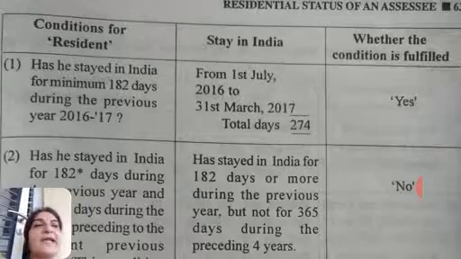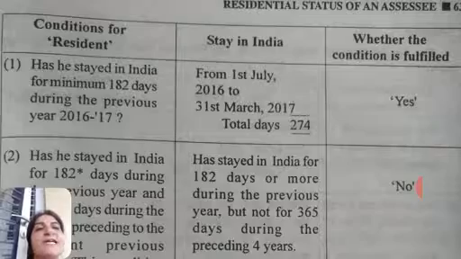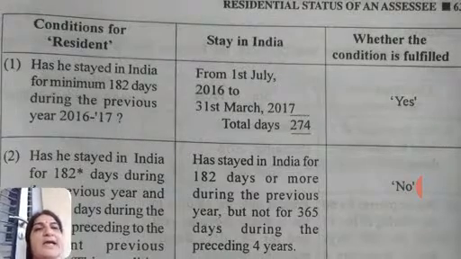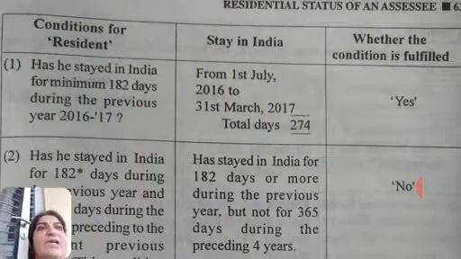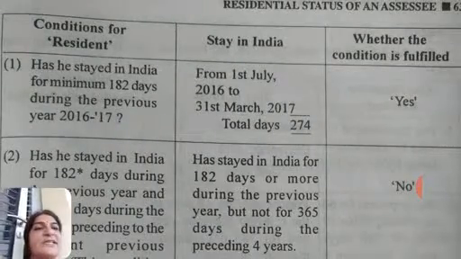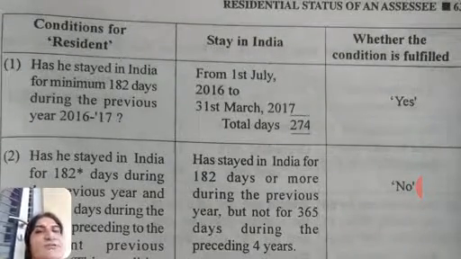Here we have already calculated his stay in India, and it is how much? 274 days. So stay in India from 1st July to 31st March is 274 days. So whether he satisfies condition 1 or not? Yes, he satisfies condition 1.